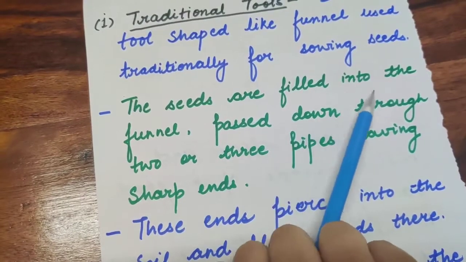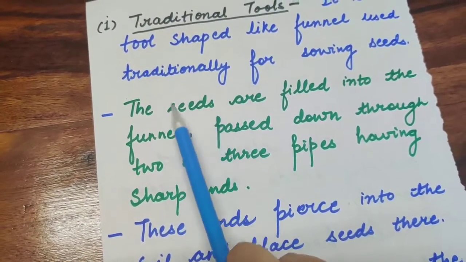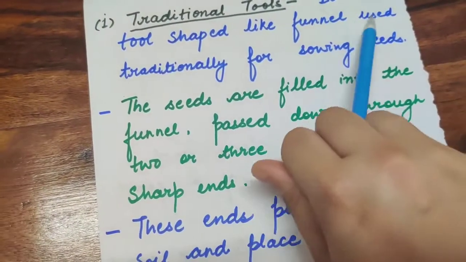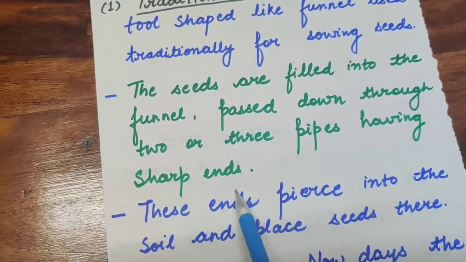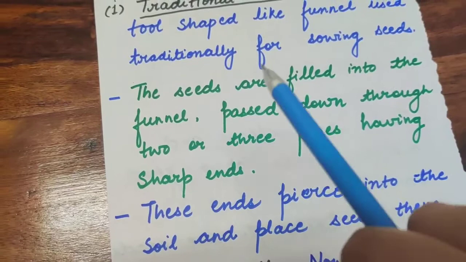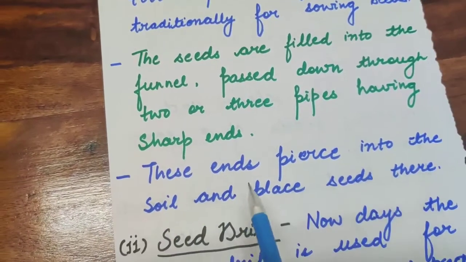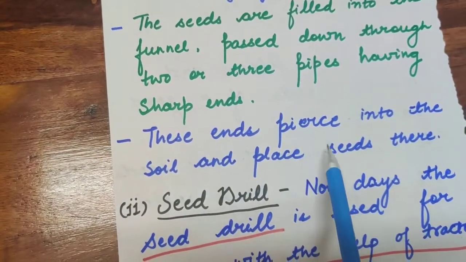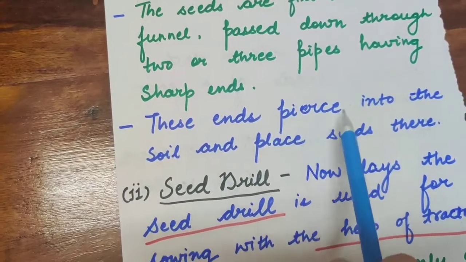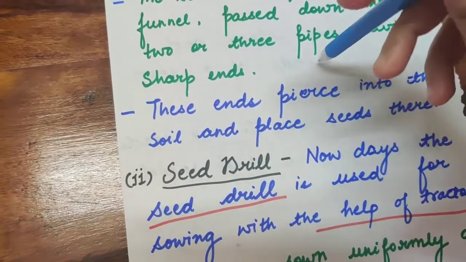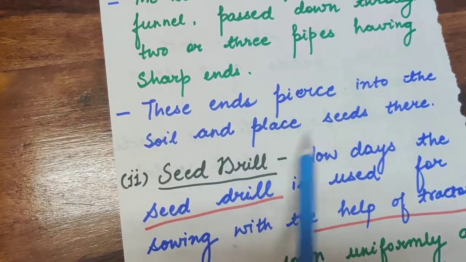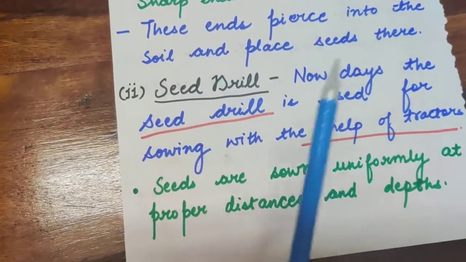The seeds are filled into the funnel, and passed down through 2 or 3 pipes having sharp ends. These ends pierce a hole into the soil and place the seeds there. So they pierce into the soil, and the seeds are placed there.